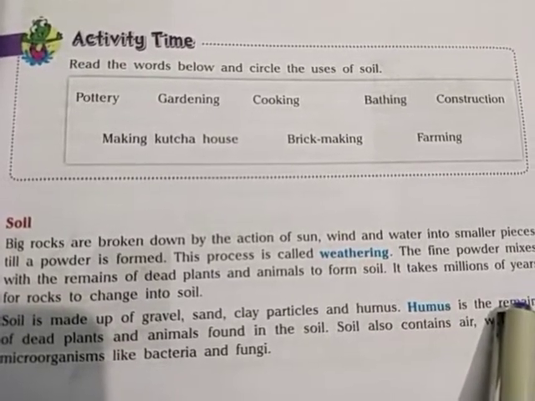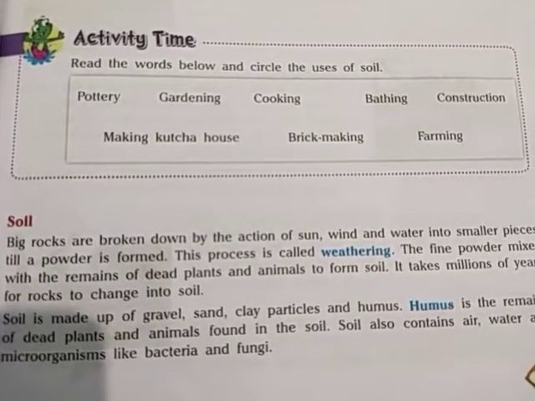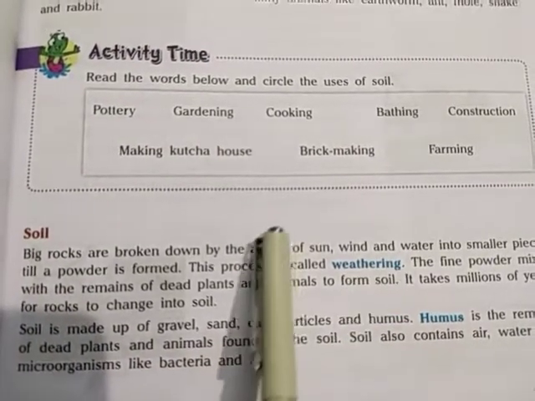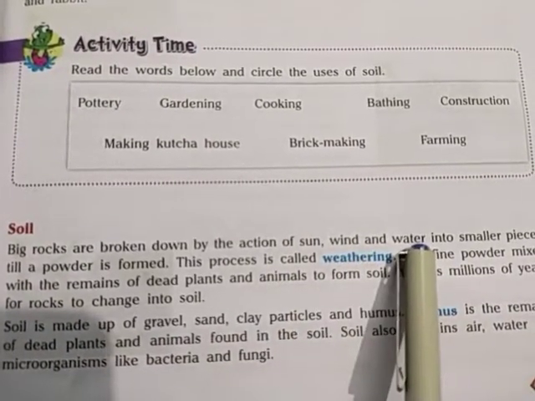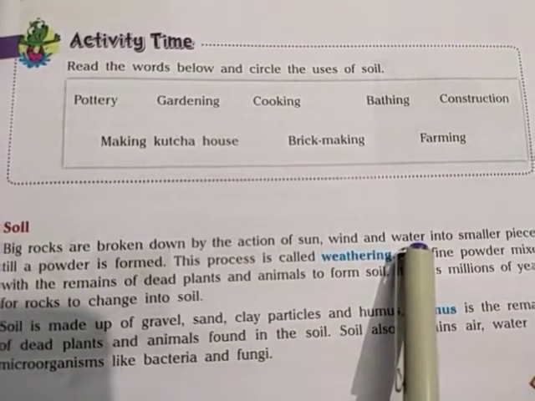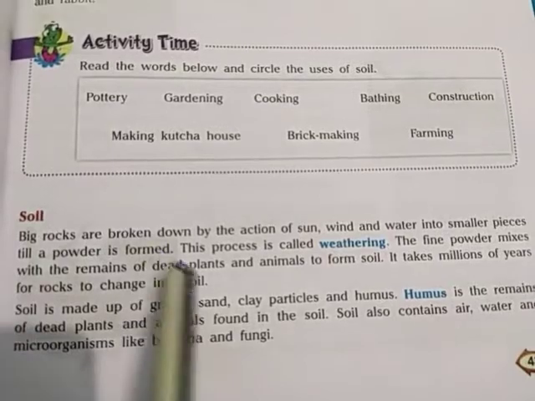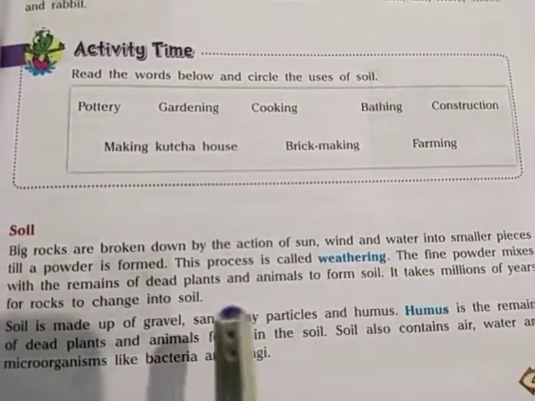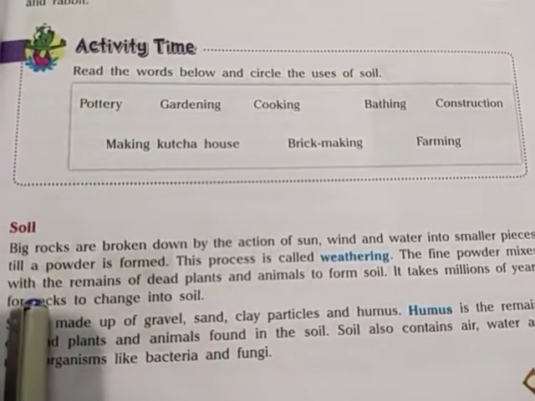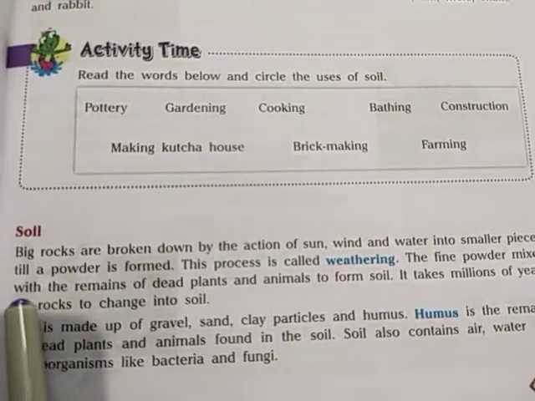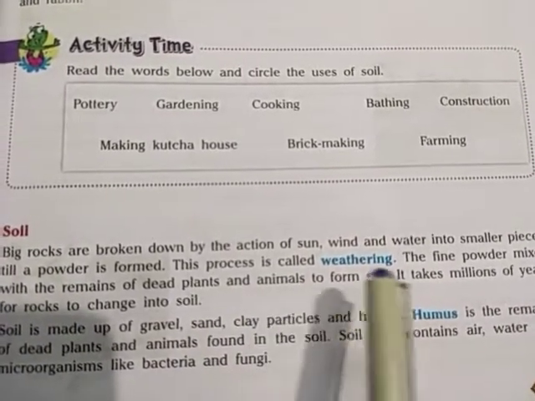Sometimes they make the big rocks into powder. So sun, wind, and water are very powerful natural things. Now, the process in which sun, wind, and water break the big rocks into smaller pieces and into powder form is called weathering.